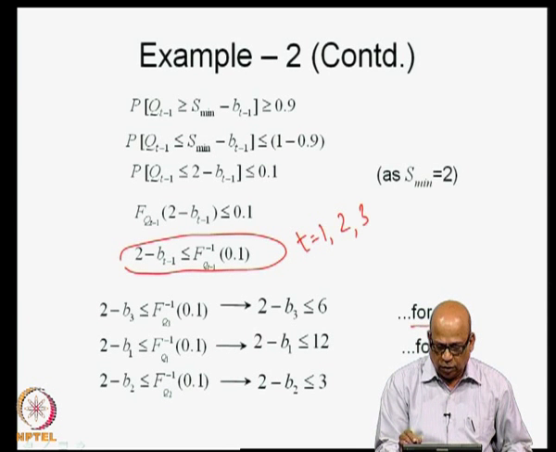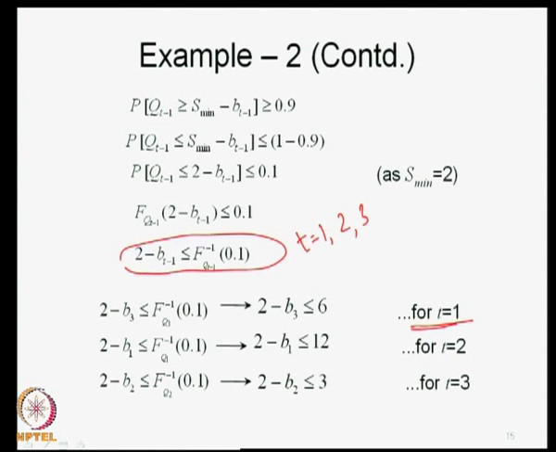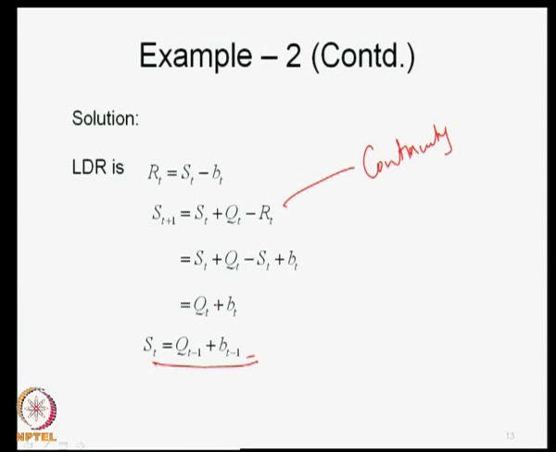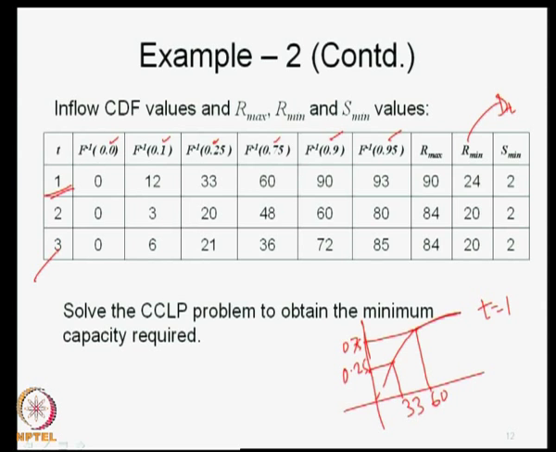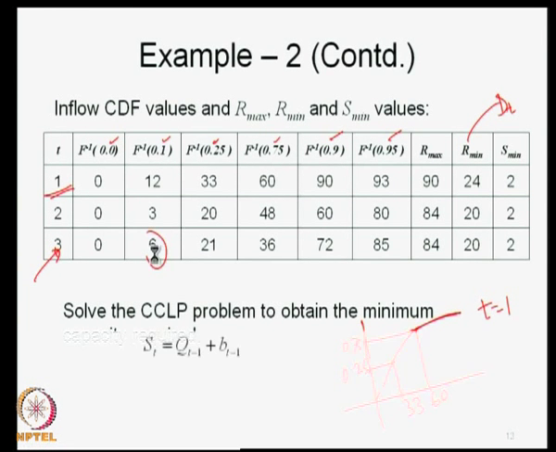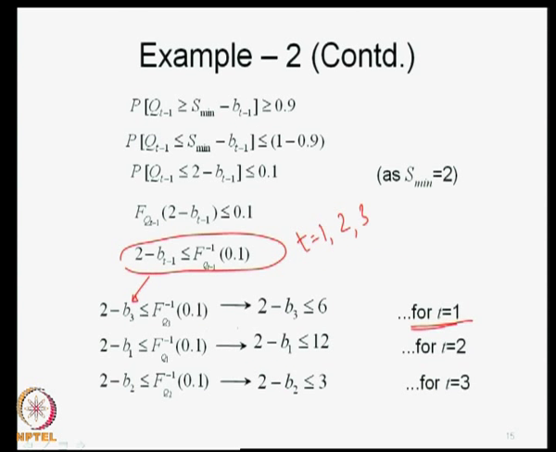So, when I write for t equal to 1, I write 2 minus B_3 less than or equal to F_{Q_3} inverse of 0.1. Now, F_{Q_3} inverse of 0.1 is given here in the table. You just go there, referring to time period 3 and 0.1. So, this is 6. That is what I pick up and write this as 2 minus B_3 less than or equal to 6. This 6 is obtained from the distribution of Q_3.